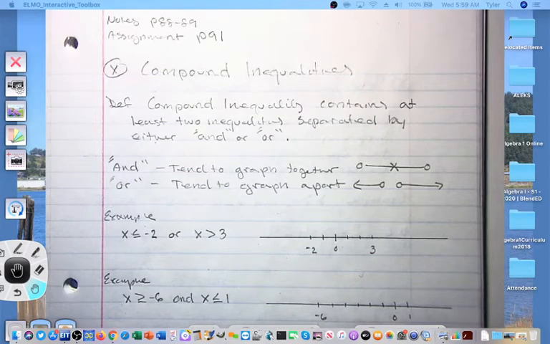Well, good morning, everybody. So today the notes that I'm going to be working with are from page 88 and 89 and go along with the assignment on page 91. We're going to be talking about compound inequalities today.